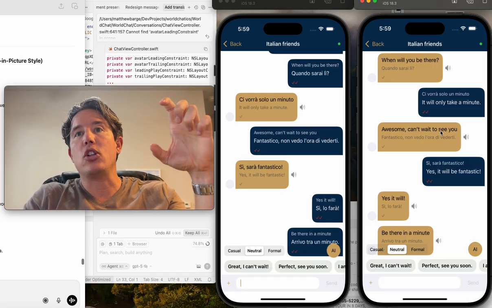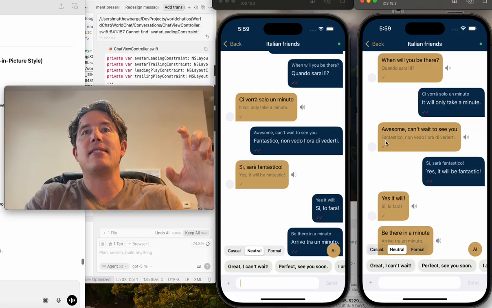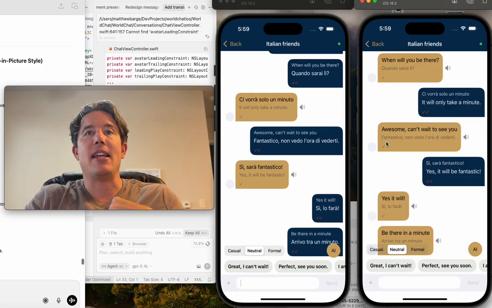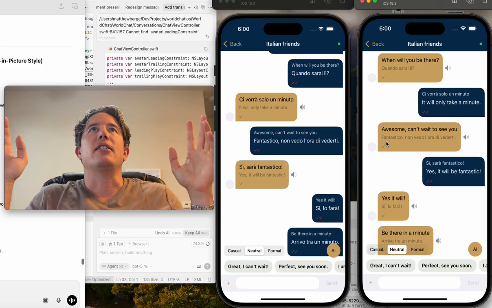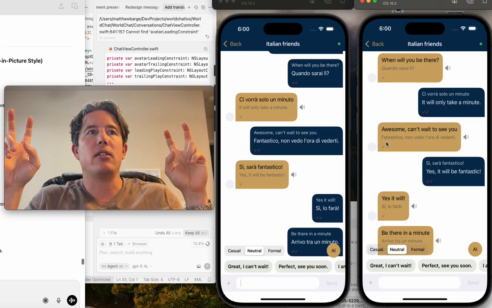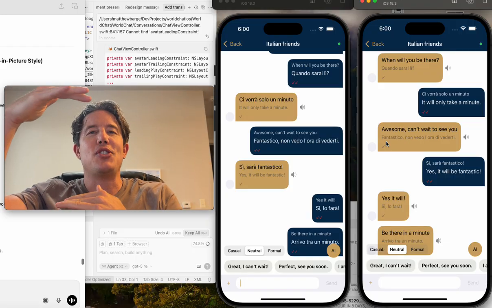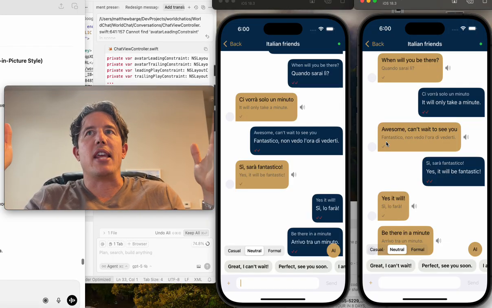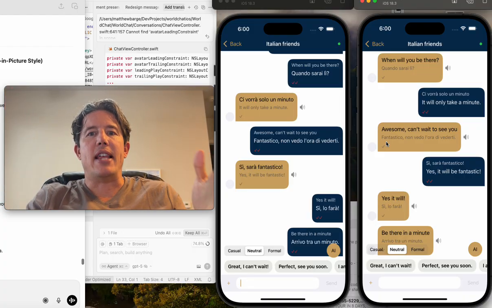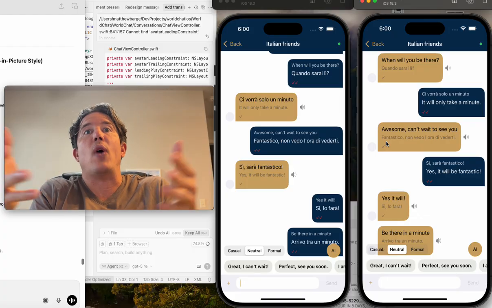I see English first, and then I see the translation to me, the Italian translation. So you see what I'm getting at: we'll end up having an array of the languages that are available and needed in this chat, of whoever's in the chat.